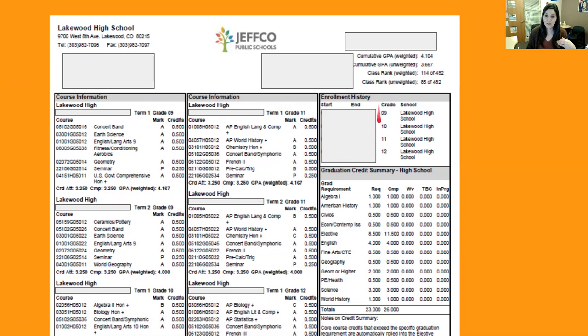You'll see the enrollment history. If you were enrolled in another school, you would see that here. If you've only been at Lakewood, you should just see 4 years of Lakewood. The graduation credit summary is something we'll go through in another slide.